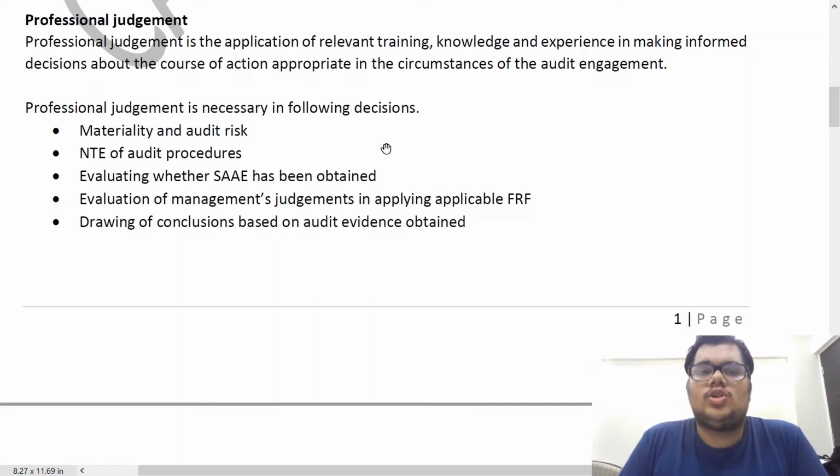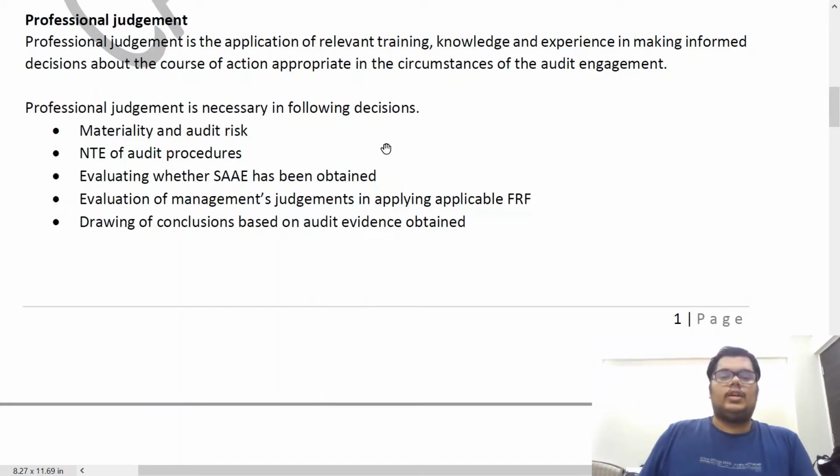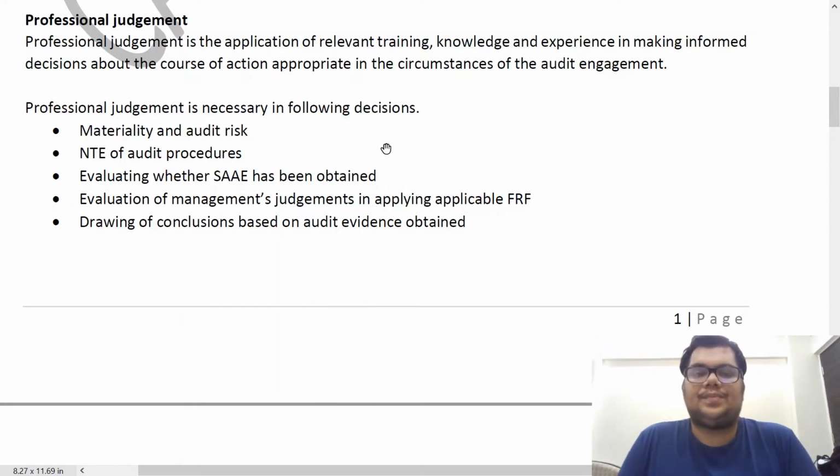So, professional judgment is the application of relevant training, knowledge, and experience in making informed decisions about the course of action appropriate in the circumstances of the audit engagement. This is the definition given to us by SA 200.